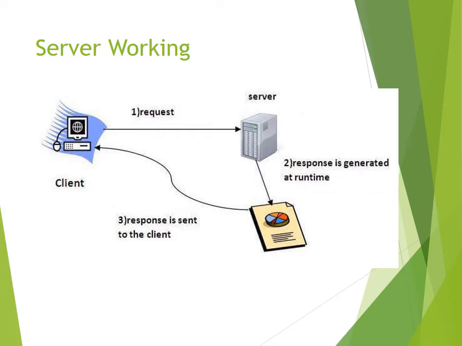And on the basis of identification of the particular type of service, the server tries to generate a response at runtime. This is step two. There are many types of services which a server can provide, and on the basis of identification of the type of service within the request itself, the server tries to generate a response at runtime. And in the third step, the response is sent to the client.